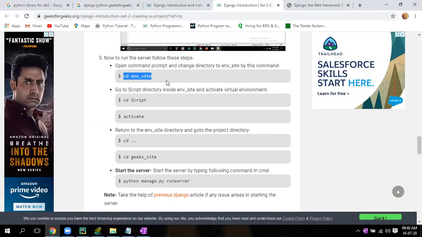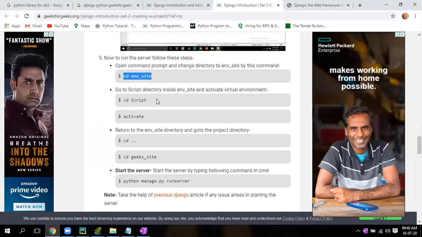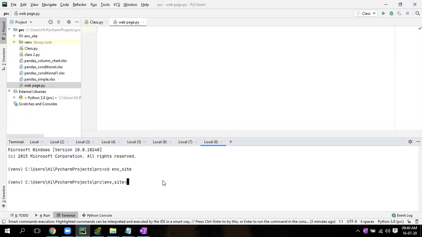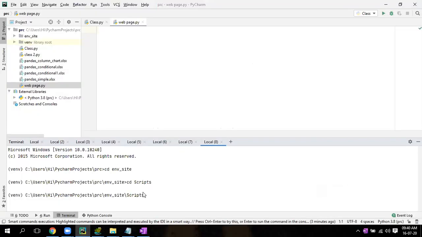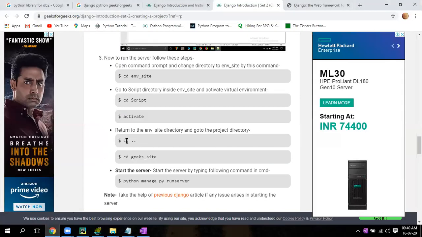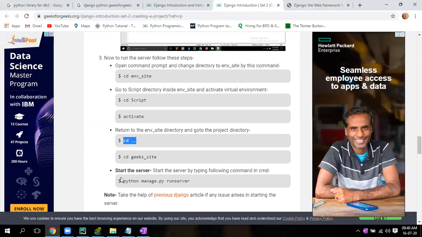Now follow the steps again. From here. Perfect. It is scripts only. You have made the mistake there. Scripts, you have done script. Their S is missing. Okay, that is a mistake there. On this side, there are two mistakes. Here scripts S is missing, and also hello gigs. There also S is missing.